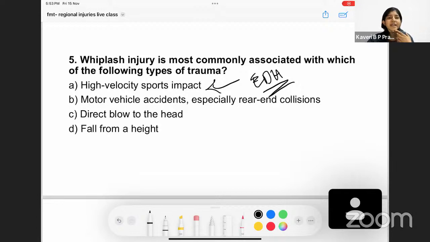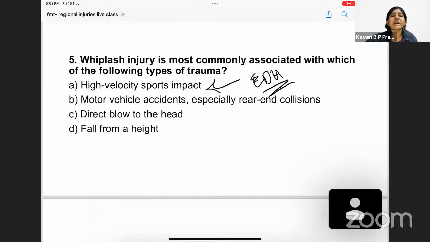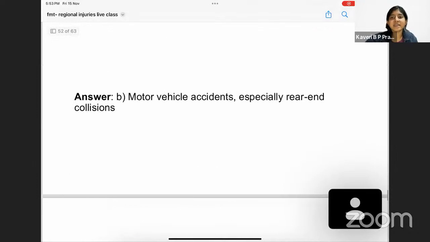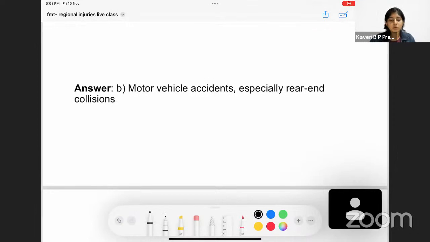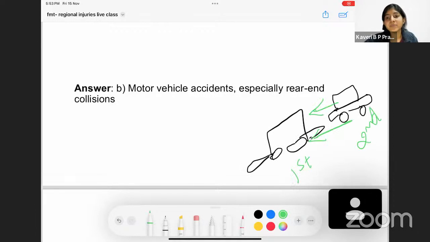Fall from a height. No. There could be a comminuted fracture seen in a fall from height case. So the right answer here for whiplash injury is motor vehicle accidents, especially rear end collisions. As we discussed, whenever there is a rear end collision, that vehicle is going to hit the vehicle, car number one. Then there is going to be whiplash injury seen in the front seat occupant. There's going to be rapid hyperextension of the skull followed by hyperflexion. The rapid hyperextension is the acceleration injury, and the deceleration is a hyperflexion, which will cause damage to the soft tissues in the neck area. Got it?